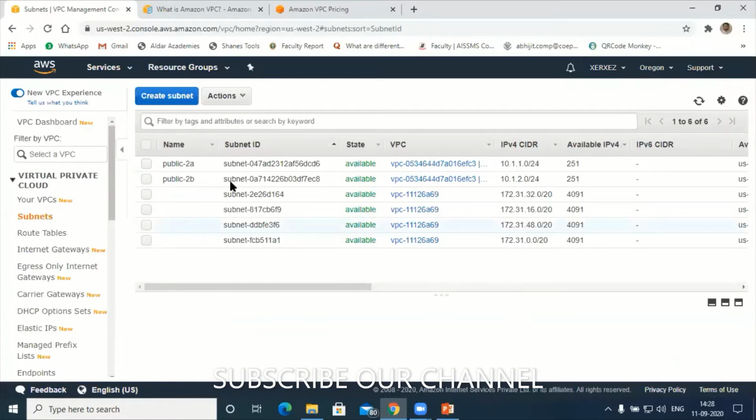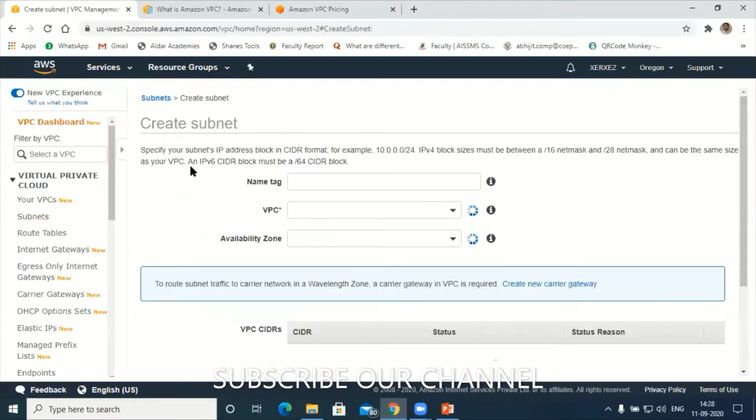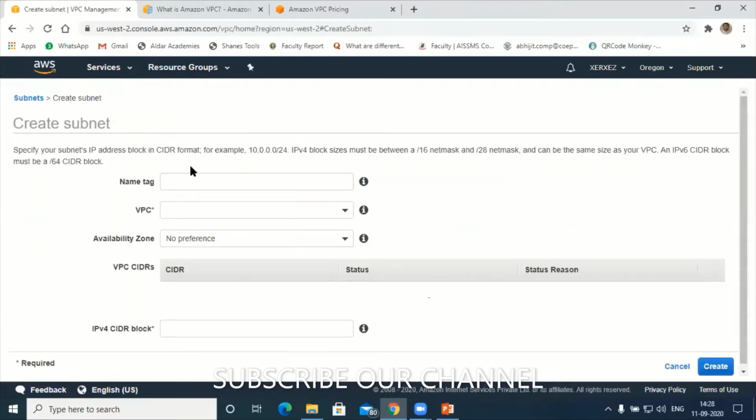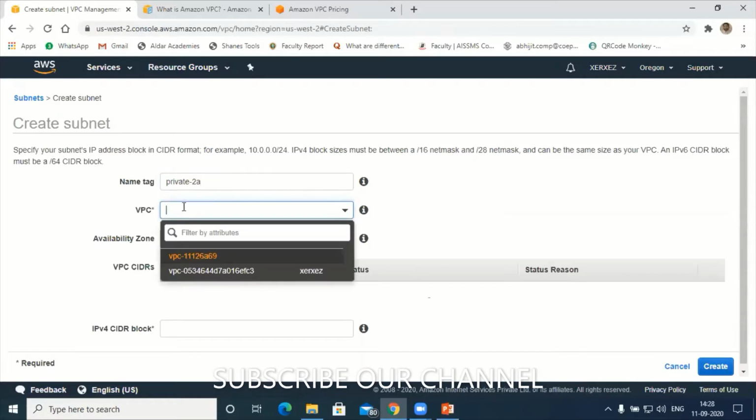Now let's try to create the private subnets. Private means I'm going to create the server, but I'm not going to give public access to those servers. Tell me, what tag name can I give here? Private-2A. Good. Private-2A, in the custom VPC which we have created, XCR XZ.